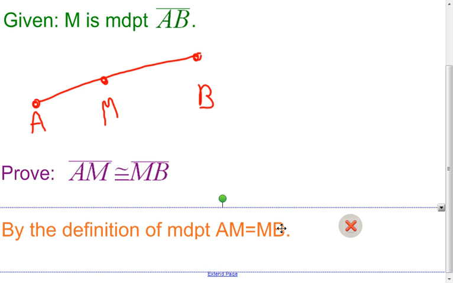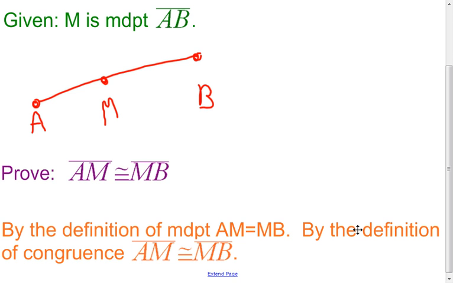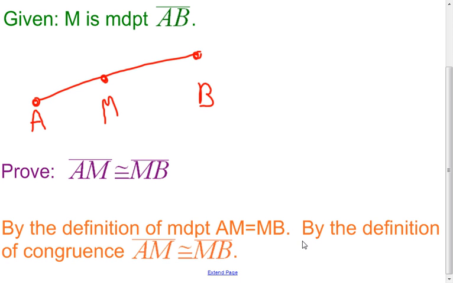Now that I know that these two lengths are equal, if the segment lengths are equal, then I know that my segments are going to have to be congruent. So by the definition of congruence, I will know that segment AM is congruent to segment MB. Your definition of congruence, my basic definition, is same shape, same size.